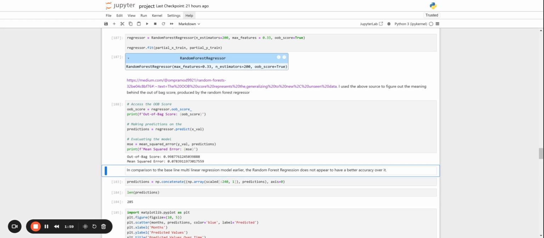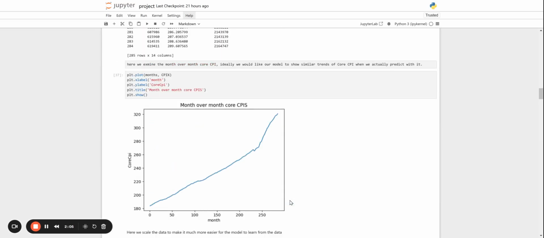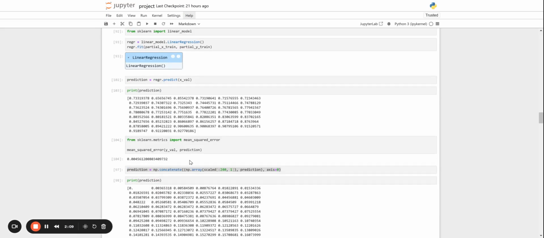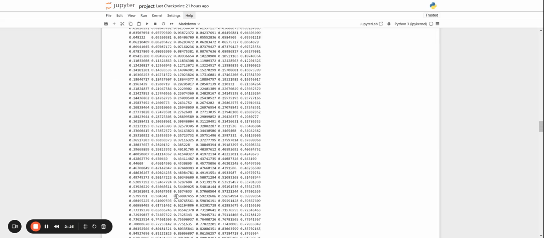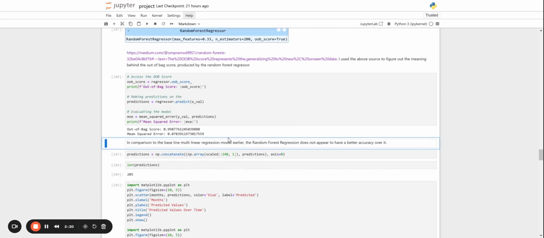Next, for our mean squared error, we're going to compare this to the baseline. So let's look at our baseline, which will be our linear regression model. Let's take a look at that. Our mean squared error score for our linear regression model is 0.004, which is clearly a lot smaller than the mean squared error we got for our random forest regressor, which suggests that our random forest regression model isn't as good as the linear regression model in terms of predicting.